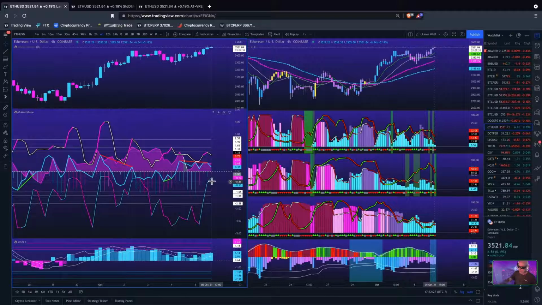So for that to happen, I would want to see this correlation turn down and the variance continue to come down. Like I just said, when you have a negatively correlated variance that is contracting, you will see price action walk up first. But considering there is bear div on 4-hour, 12-hour, and daily on Bitcoin and Ethereum, look for a pullback here, right? We don't sit in long-term positions, but if you are one of those people and you don't know how to hedge your position so you don't incur any losses, figure it out.